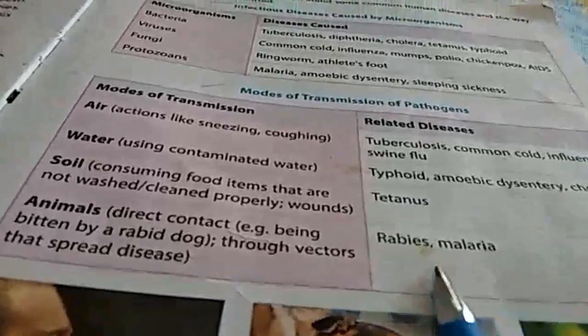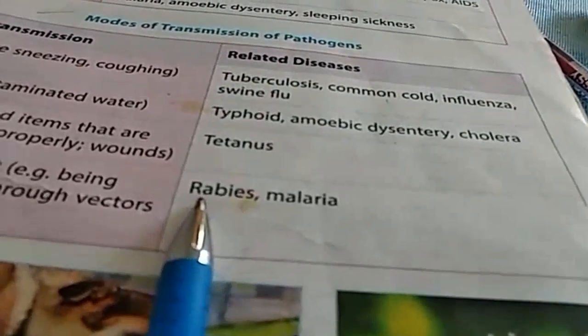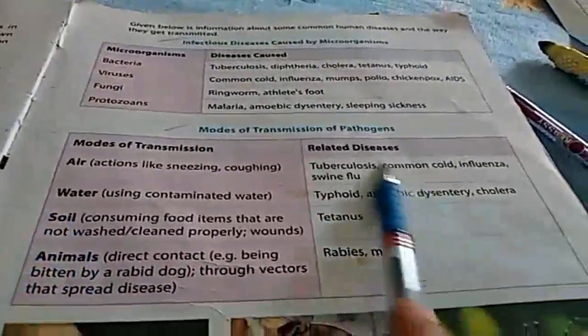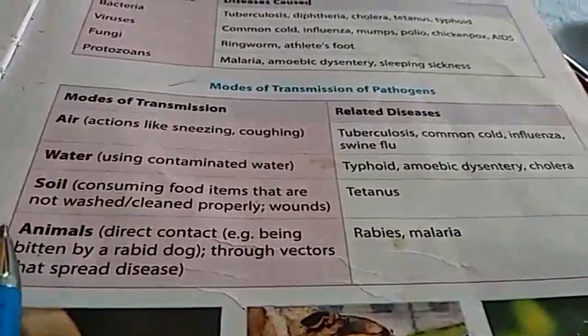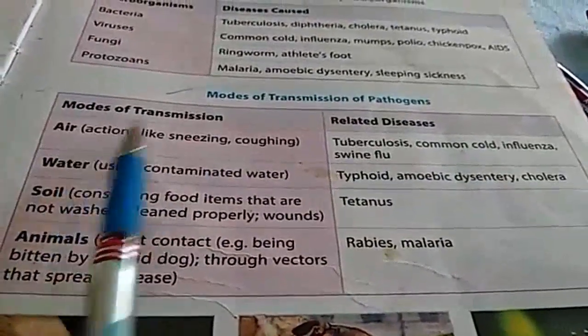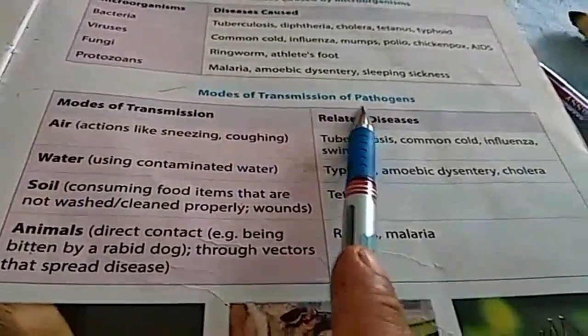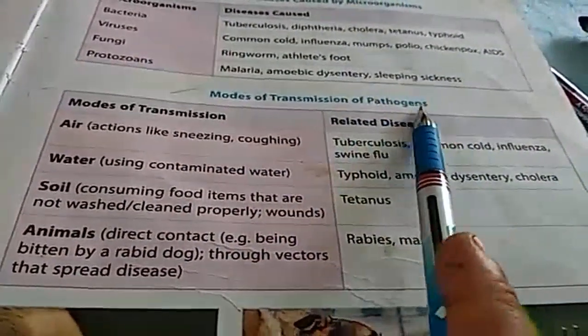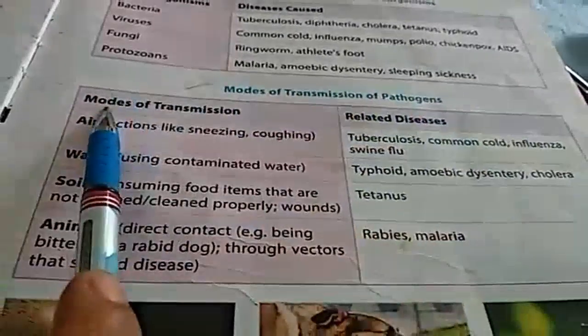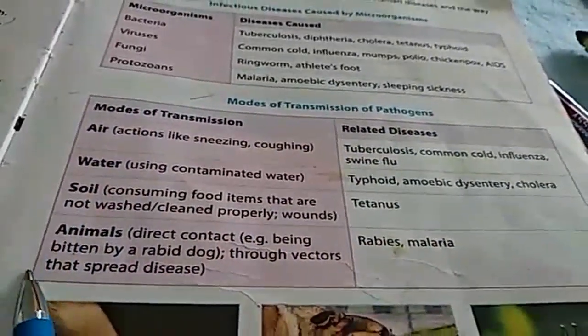The diseases caused by them are rabies and malaria. This chart also has to be learned by you, and it will be posted in your group. The modes of transmission of pathogens, or germs, are air, water, soil, animals.